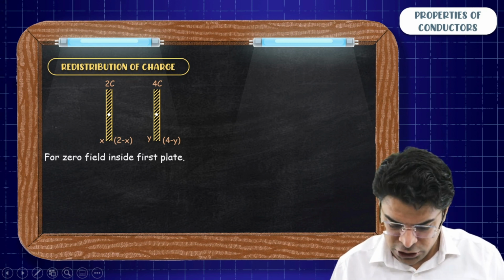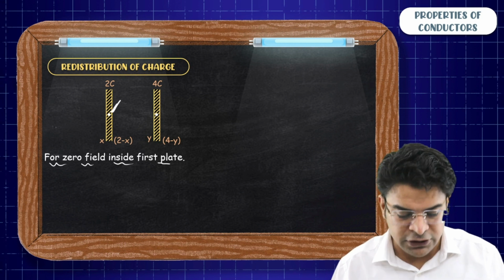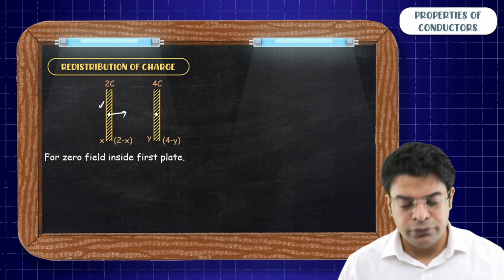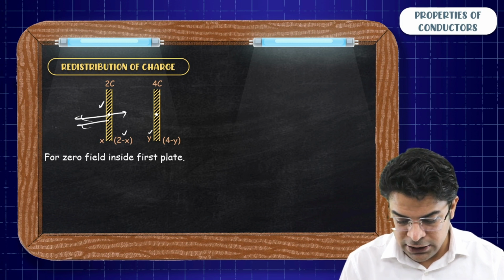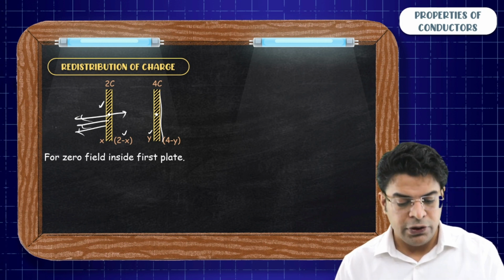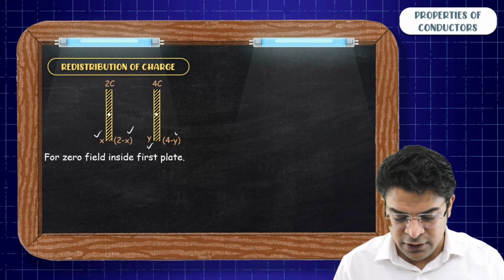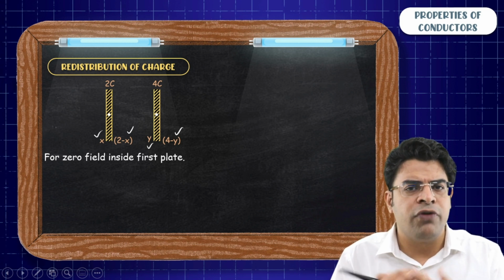So by using the concept of 0 field at a point inside the first plate, the field due to the charge x here should balance out the field due to the charge 2 minus x, the charge y and the charge 4 minus y. Do understand, I have assumed that this x, 2 minus x, y and 4 minus y are all positive. So all of them produce field away from themselves.